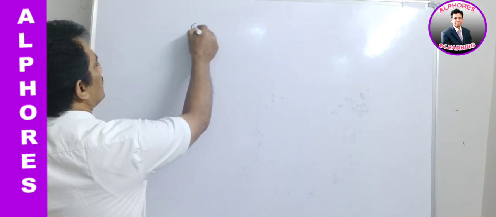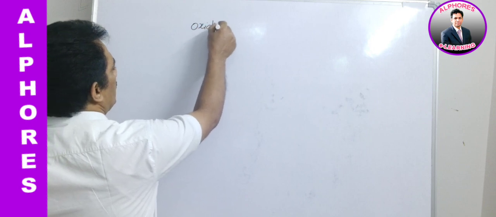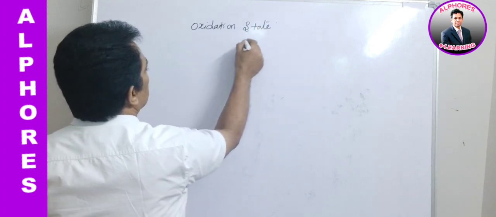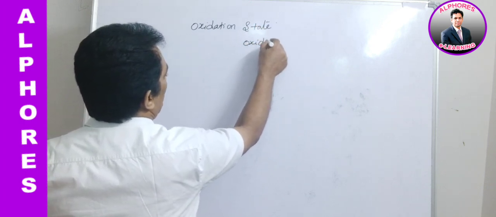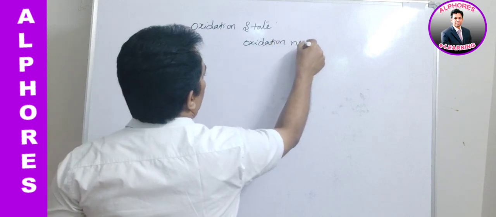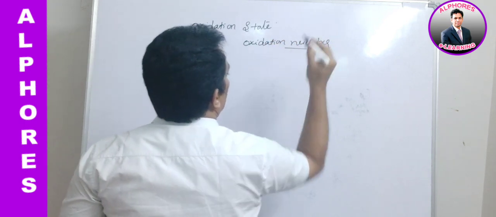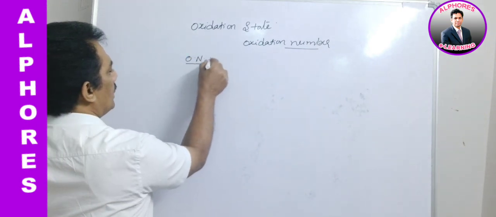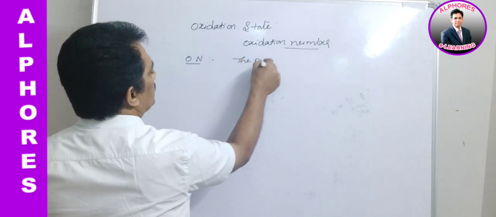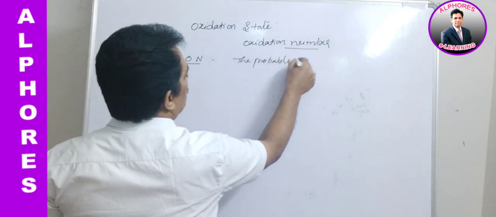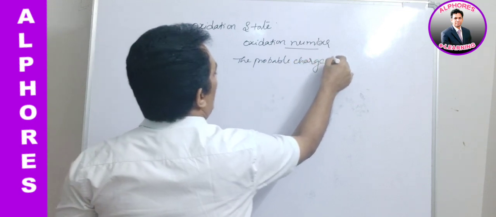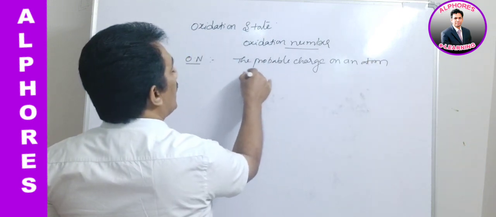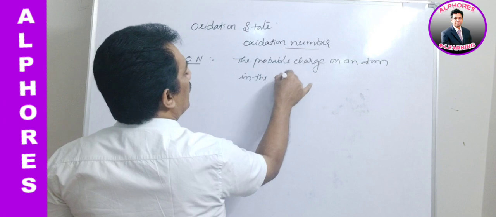Again, oxidation state, which can also be considered as oxidation number. Remember, this oxidation number or oxidation state is nothing but the probable charge on an atom in the given compound.